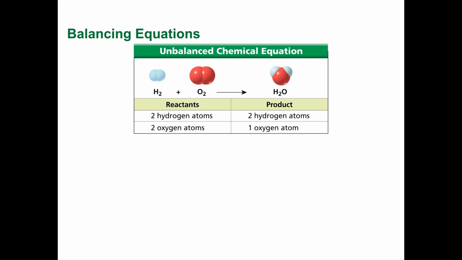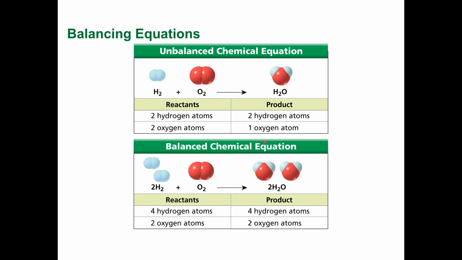So anyways, if I have hydrogen, which is H2, and then I have O2, notice that over here I have 2 hydrogen and 2 oxygen, but over here I have 1 hydrogen and 2 oxygen. So there's got to be some sort of ratio because I have to have the same amount that I start off with. So the truth is I'm going to have 2 H2s, right? I'm going to have 1, 2, 3, 4 hydrogen atoms and 2 oxygen atoms. So that leaves me with 1, 2, 3, 4 hydrogen atoms and 2 oxygen atoms. How did I make that happen?